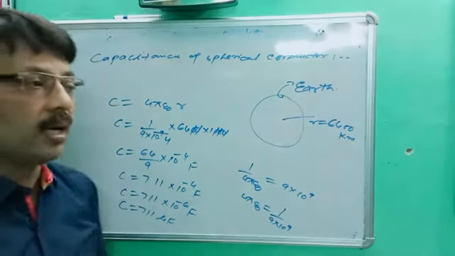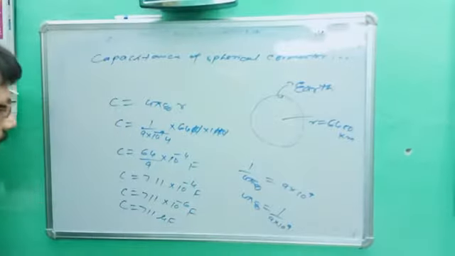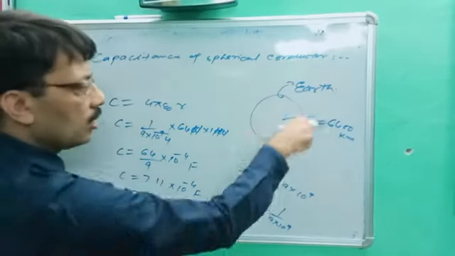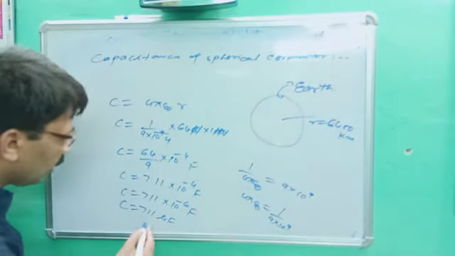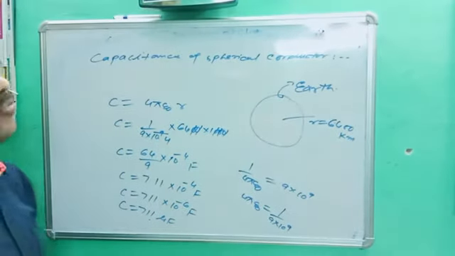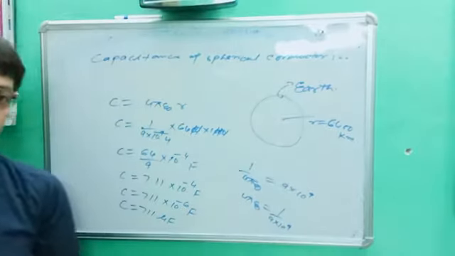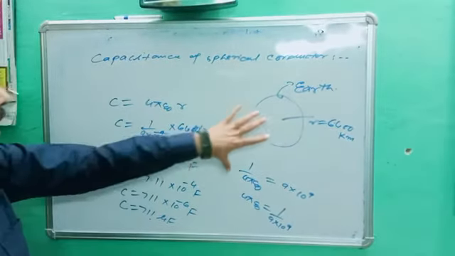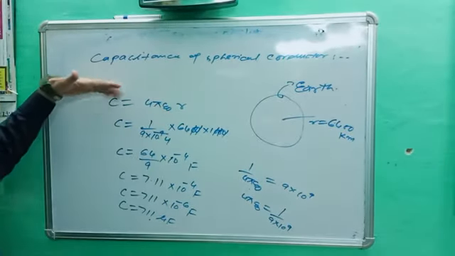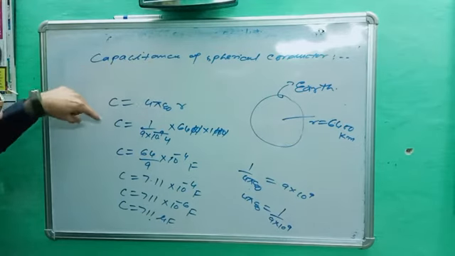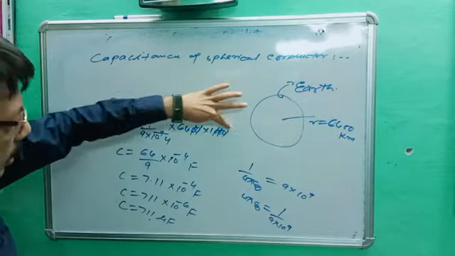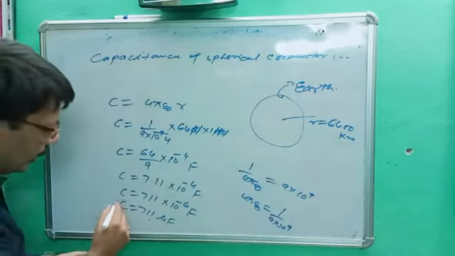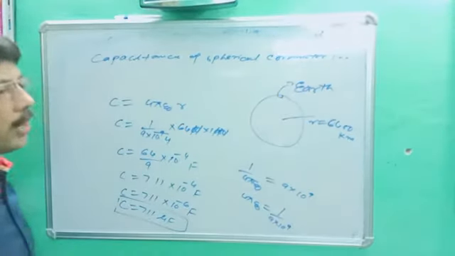That question was asked: find the capacity in microfarad. So what will be the answer? Earth is a bigger planet, you better know, and its capacity is only 711 microfarad. So this is the numerical based on an isolated spherical conductor. C is equal to 4 pi epsilon naught R, where 1 upon 4 pi epsilon naught is 9 into 10 power 9 and R is 6400 into 1000 meter, and its capacity will be 711 microfarad.